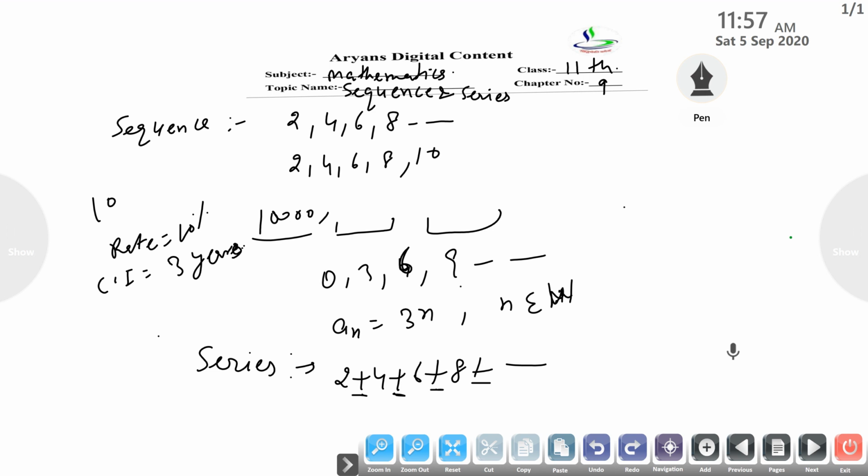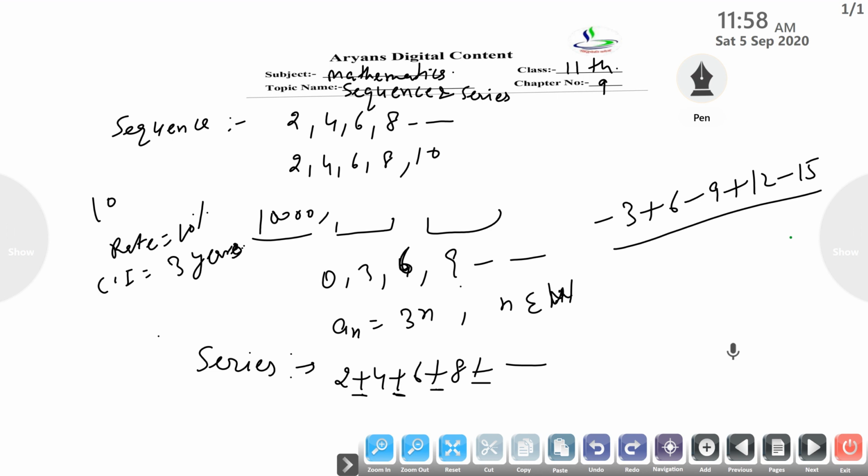Next example is 3 plus 6 minus 3 plus 6 minus 9 plus 12 minus 15. This is also a series because there is a relation between every element. There is one negative term and one positive term. So it is called series.